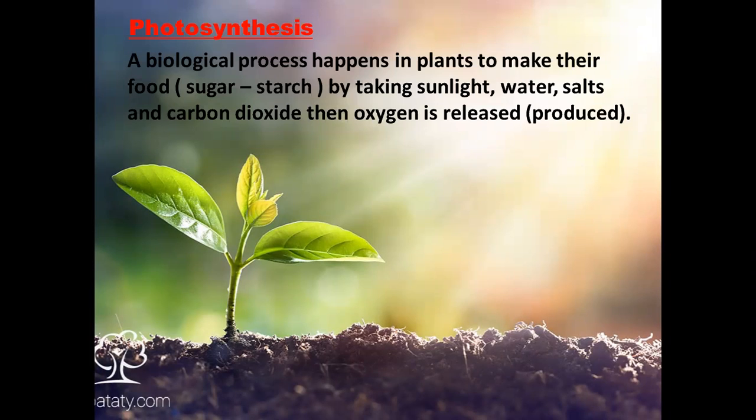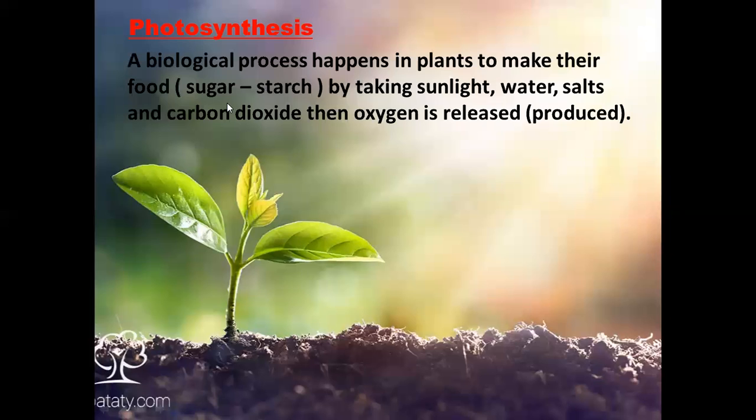So without plants, we can't breathe or we will die, because if the plants didn't make the photosynthesis process, they will not produce the oxygen gas for us to breathe. So without photosynthesis, the plants will die and we will die, because there will be no oxygen anymore.